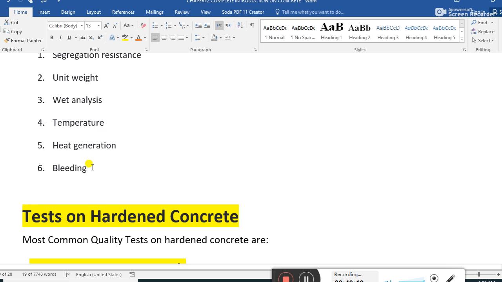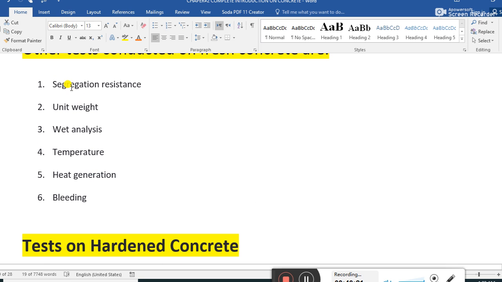We'll talk about what bleeding is, guys. Segregation means the ingredients of concrete do not stay consistent or sticky together. The water separates and acts separately, as it is not an integrated part. This disintegration of the ingredients of concrete is called segregation.